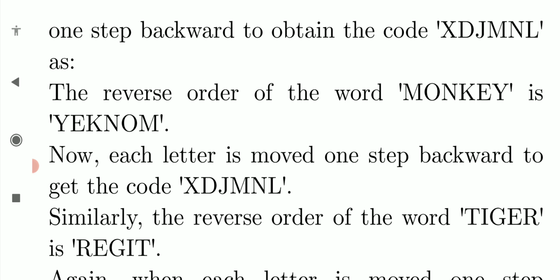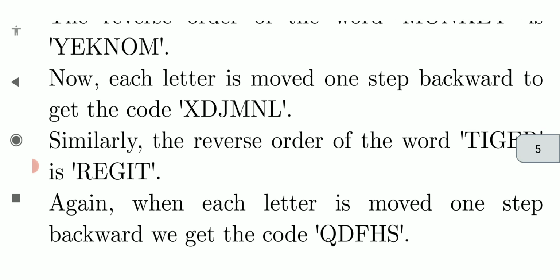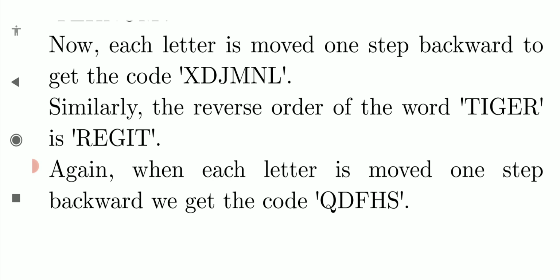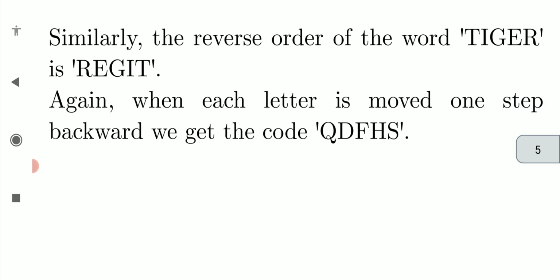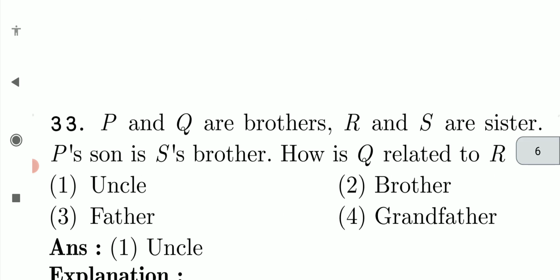Now minus 1, one step backward, means Y becomes X, E becomes D, K becomes J. You have to move one step before. Likewise for TIGER, reverse gives you REGIT. Again, if you move one step backward you will get QDFHS.